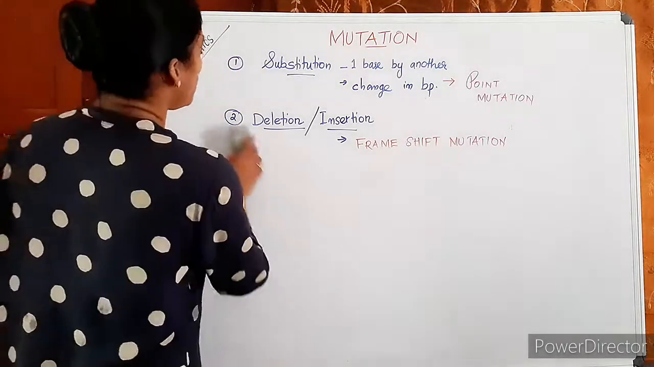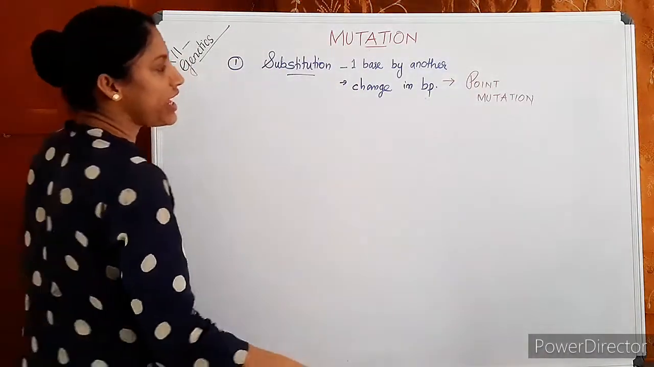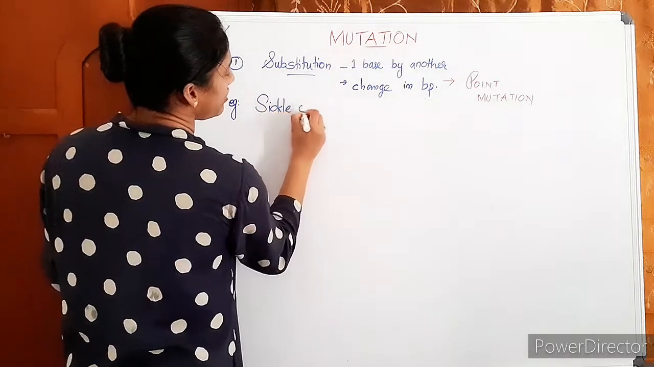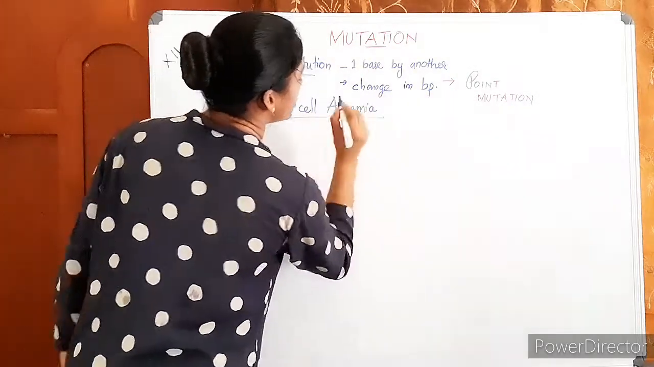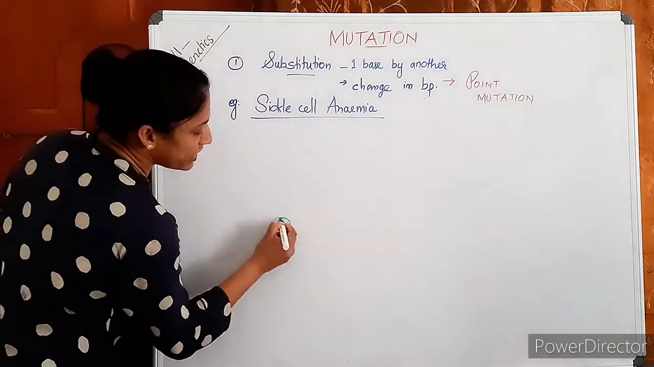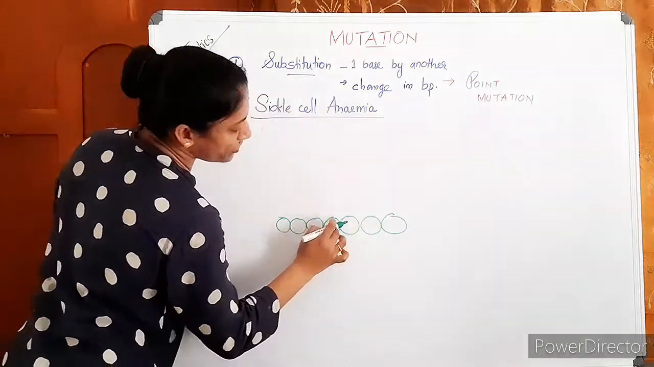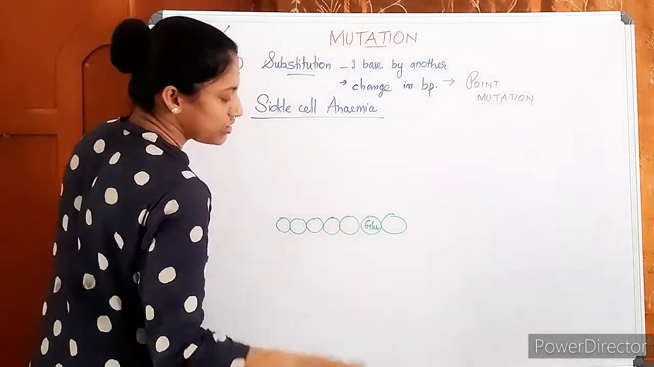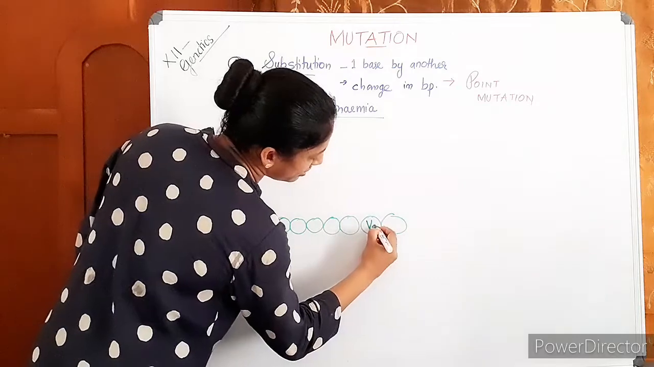Then the first one, point mutation. You have learned an example. The example you have studied is sickle cell anemia. That time I told you that you will be clearer with this portion. Sickle cell anemia. See, in sickle cell anemia, in the beta globin of the patient, the sixth amino acid, glutamic acid, I think you remember, has changed to valine.